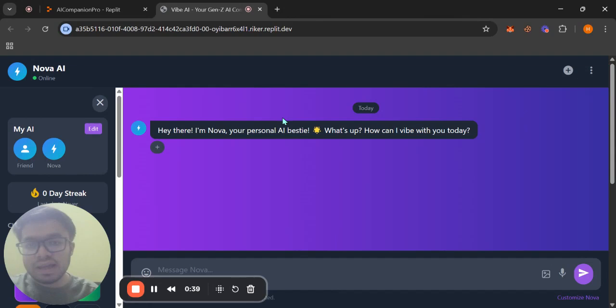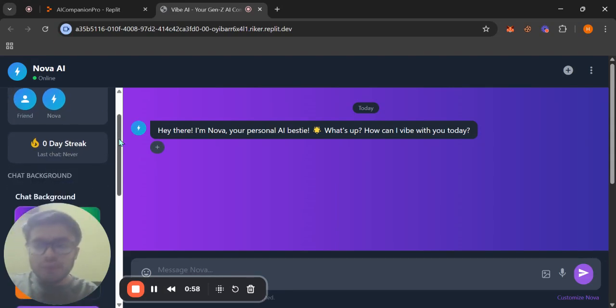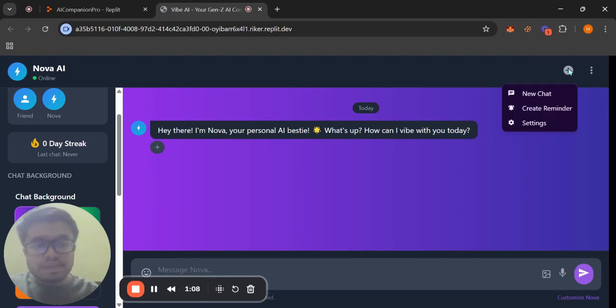The functions of my app are basically that you can customize your agent according to your suitability. You can change its name. I know it's a very basic function, but that kind of adds an emotional touch to it, by which you'll also enjoy talking to it. There's a streak count over here which will count the number of times you have talked with the agent, and looking over here you can also set up a reminder so that it reminds you of specific things.